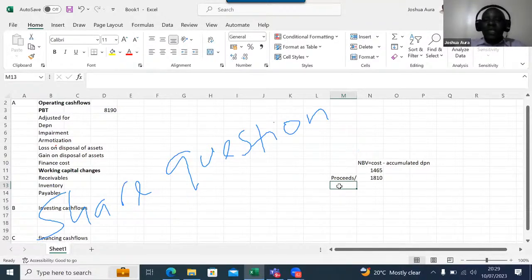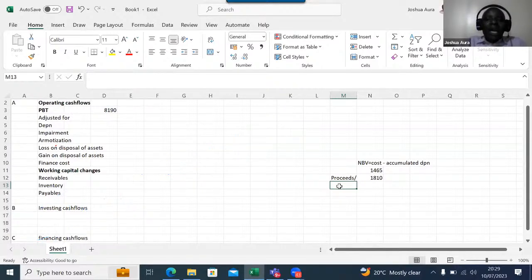So you can see the proceeds here were 1810, and this particular asset is worth 1465. So did we make a profit or a loss? In this case here, we made a profit. So we have a profit on disposal.